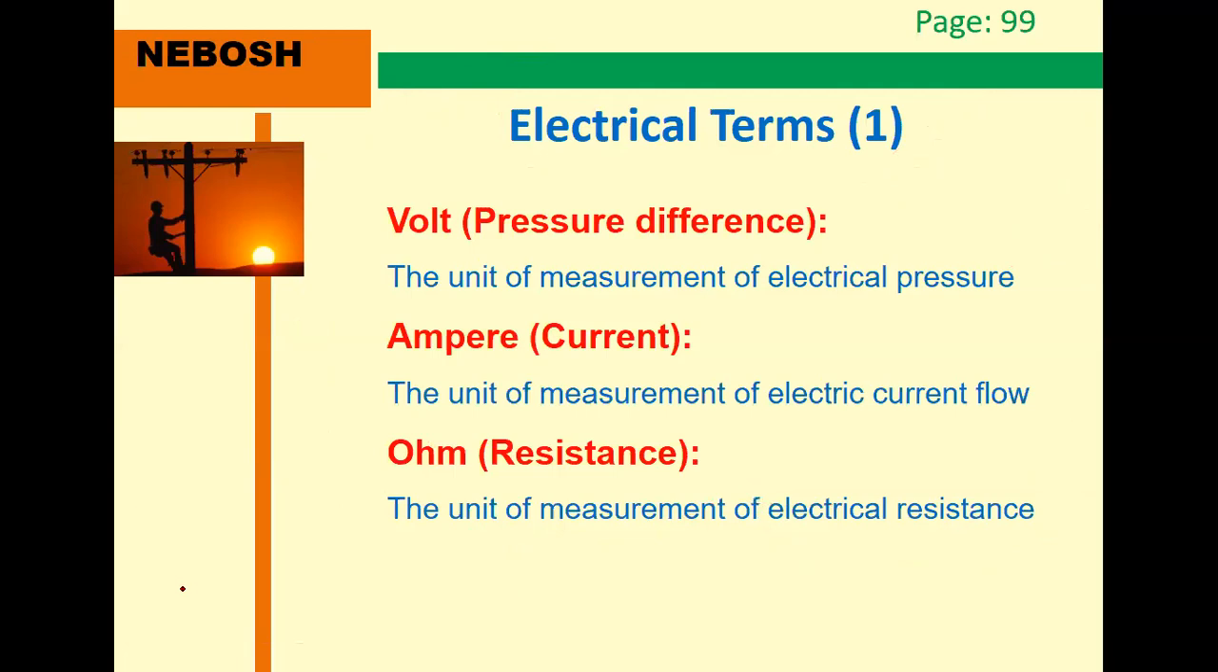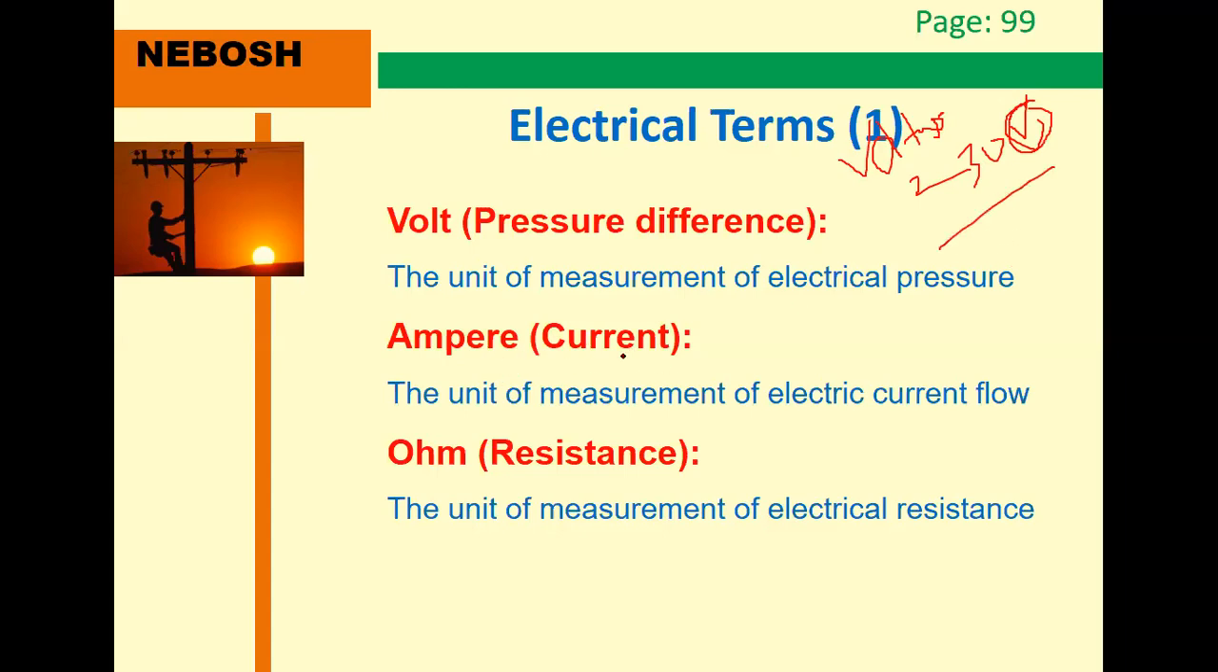Here, the first one is the volt. Volt is the pressure difference, or the unit of measurement of electrical pressure. That's why any item has 230 volts, like mentioned here. V is the volt, also represented as voltage. Voltage units are the volt, represented by capital V. This is 230 volts.